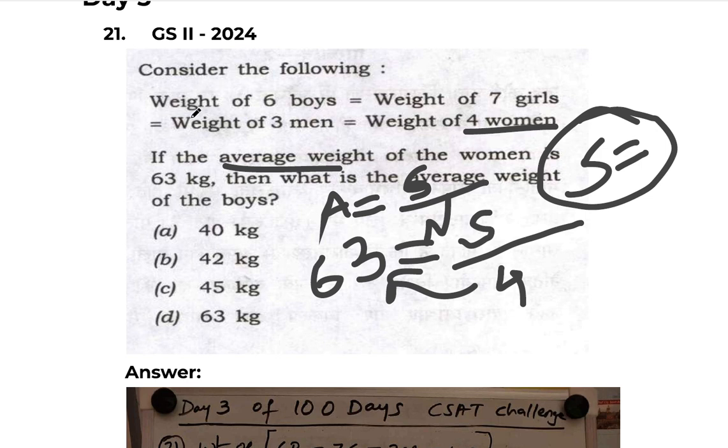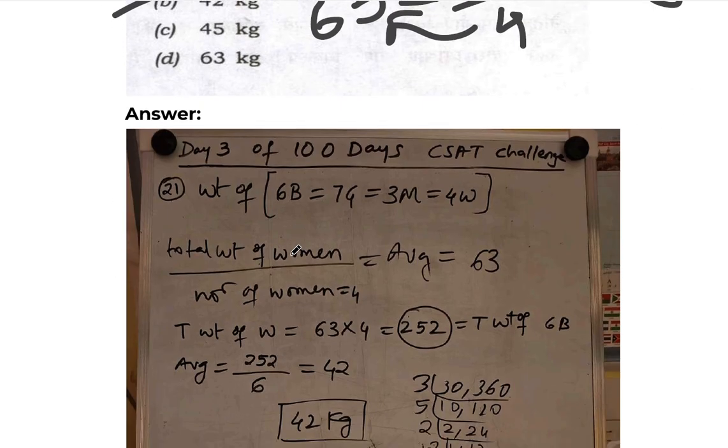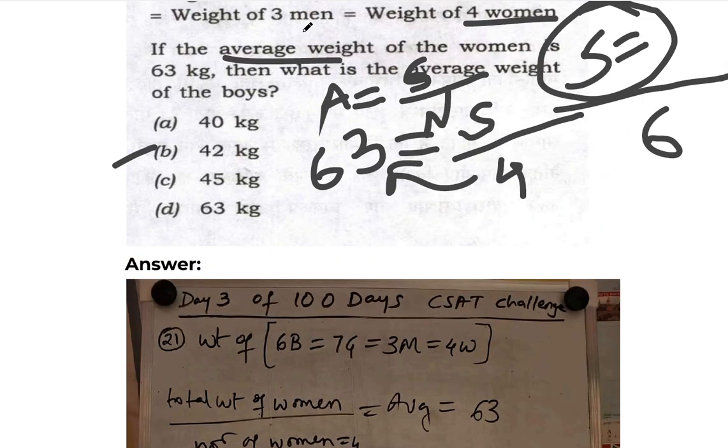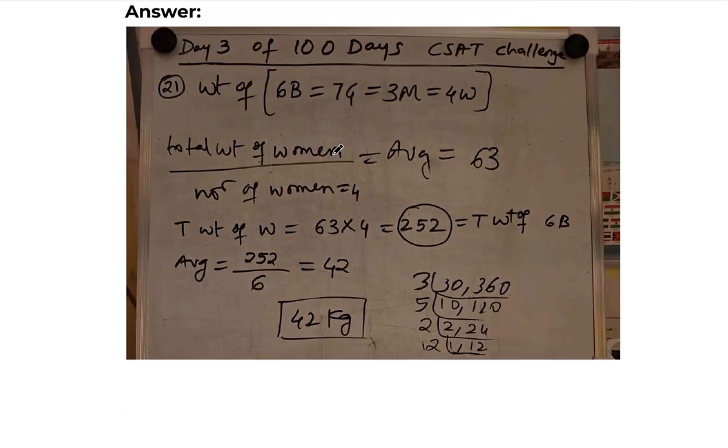Yes or no? Because the condition is already given in the question. The weight of 4 women will be equal to the weight of 6 boys. So if we calculate the weight of 4 women, that is the sum total weight, which is 63 into 4, that will be the same as the weight of 6 boys. So now we know the sum total weight of 6 boys, and we know the number of boys is 6. When we divide that, we will get the average weight of 6 boys, which they have asked here. So when we calculate that, we get 42 as the answer. I have mentioned all the steps here, and option B, 42, will be the right answer. Hope you got the logic.